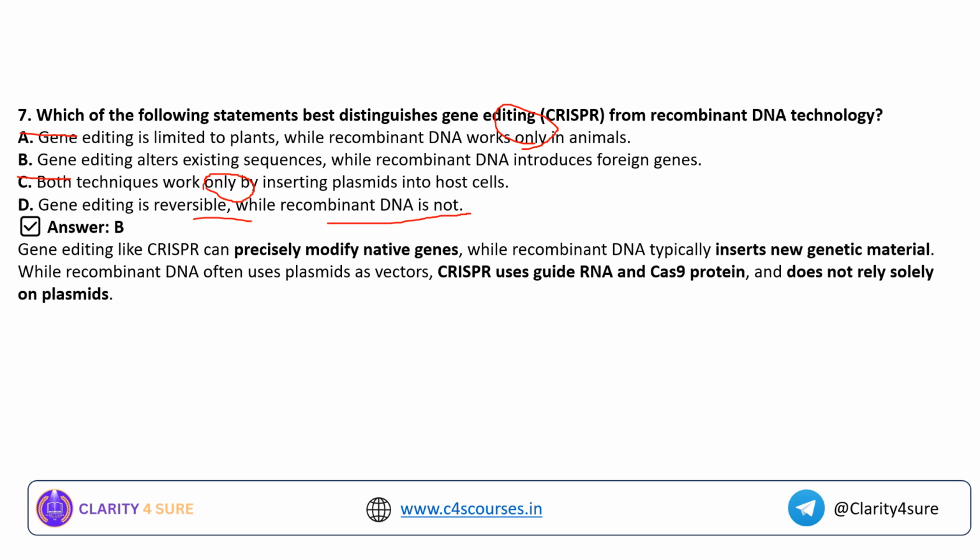Regarding option C, we know that recombinant DNA often uses plasmids as vector, but CRISPR uses guide RNA and Cas9 protein, which I told you already. This guide RNA will act as a template and it will guide this Cas9 protein to the specific site where a gene editing has to be done. This Cas9 protein will act as a molecular scissor and will cut or remove or edit that particular gene. Okay, and that is why it does not rely solely on plasmids.